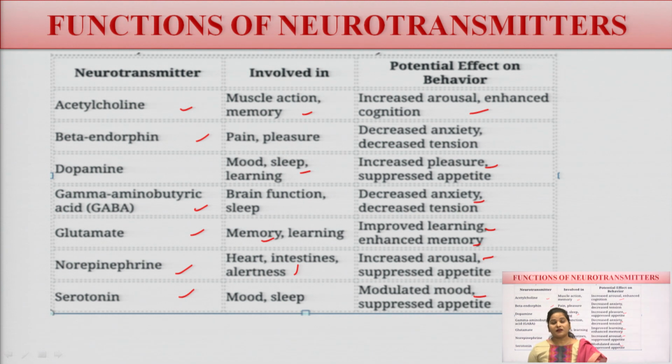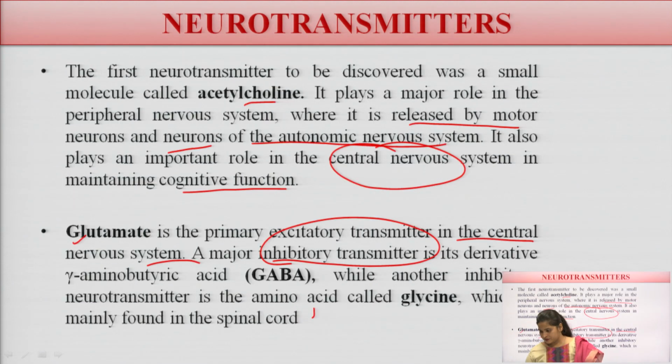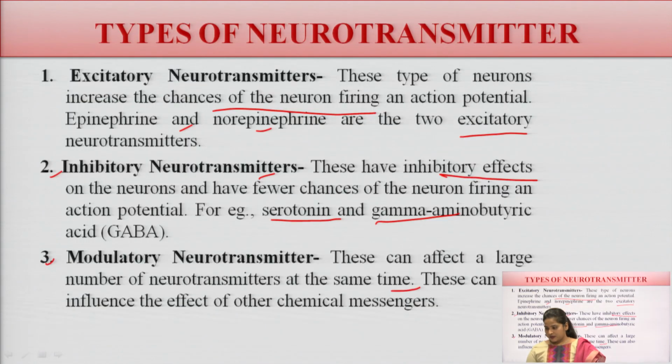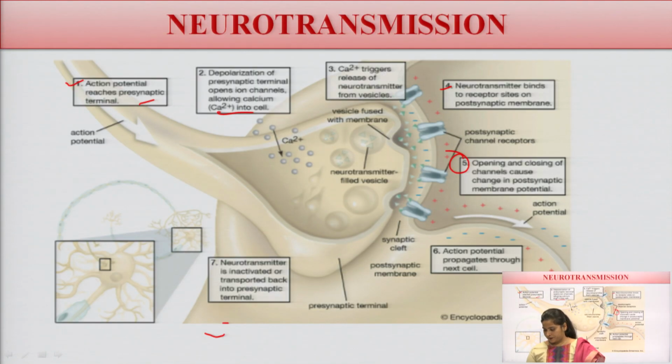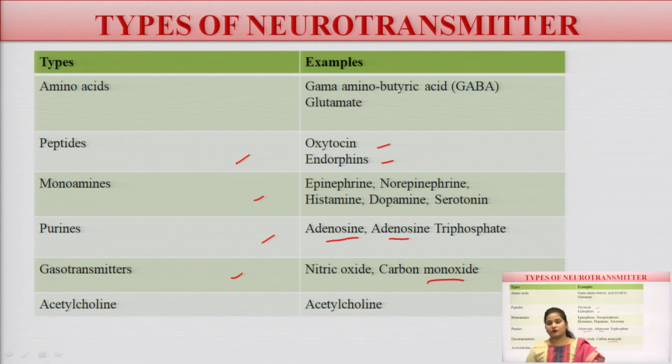So these are the main functions. These are the main neurotransmitters, just like amino acids. So amino acids include GABA, and just learn all these kinds of neurotransmitters.